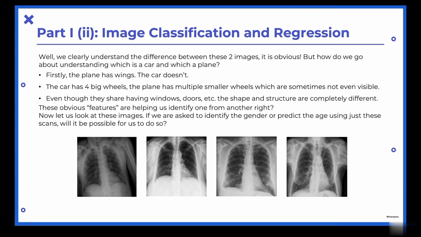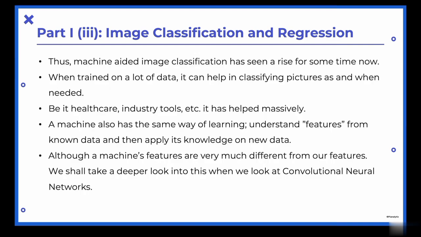Now let us take a look at these images shown below. If we are asked to identify the gender or predict the age using just these scans, will it be possible for us to do so? Thus, machine-aided image classification has seen a rise for some time now. When trained on a lot of data, it can help in classifying pictures as and when needed.